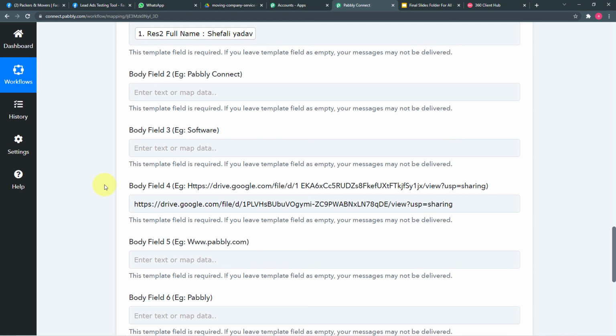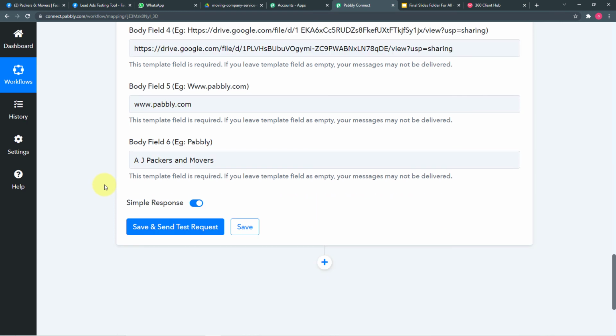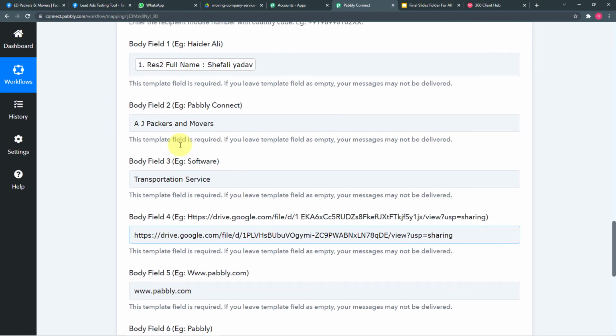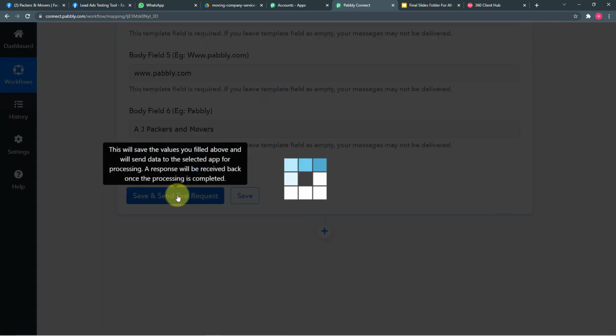Let me fill all the other body fields. So I have filled all the other body fields also. Now when I click on save and send test request, this data will be delivered as a new message according to our template on this WhatsApp account, right? This is the WhatsApp account of the person Shefali Yadav. Now let me click on save and send test request.